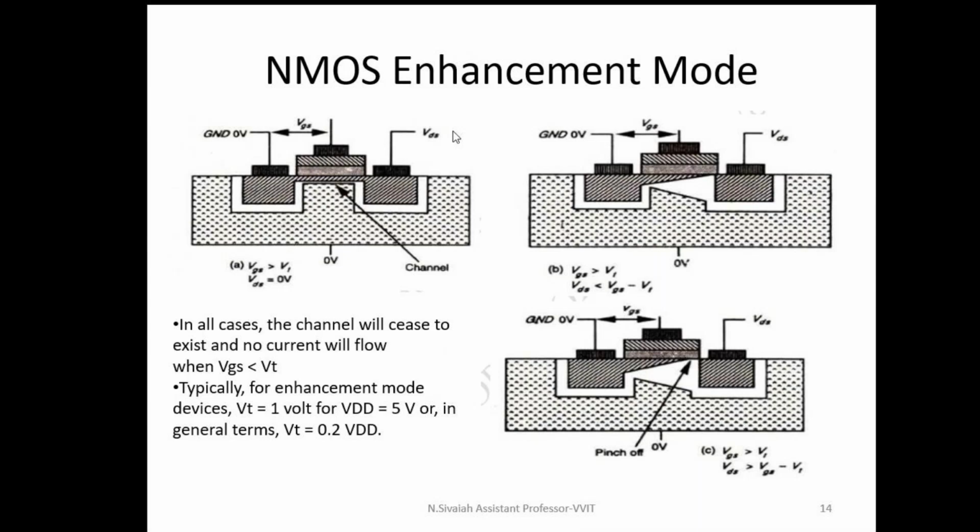For understanding purposes only, let us assume 10 electrons flow from source to drain region. In practical cases, millions and trillions of electrons can be transferred from the source to the drain, but for our example let us assume 10 electrons flow from source to drain region. For lower values of VDS the channel thickness is the same, hence the number of electrons flowing from source region to drain region is also the same. I can assume 10 electrons only. That's why ID is proportional to N and drift velocity.